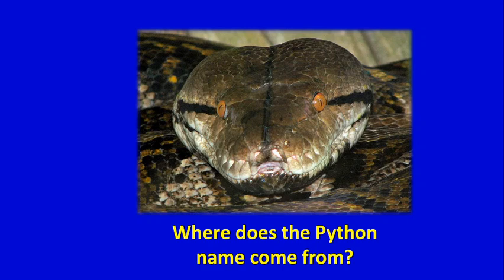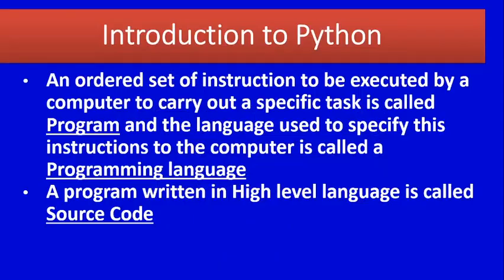Then we want to know what is a program. You know what is a program? A program is an ordered set of instructions to solve a particular problem. The set of language used to write a set of instructions is known as a programming language. An ordered set of instructions to be executed by a computer to carry out a specific task is called a program, and the language used to specify these instructions to the computer is called a programming language.